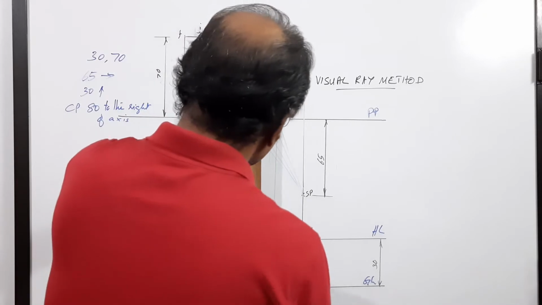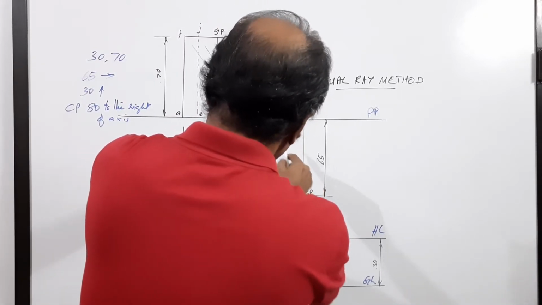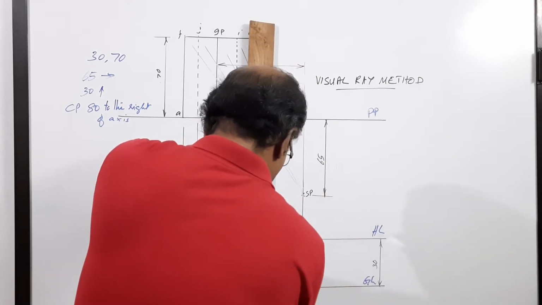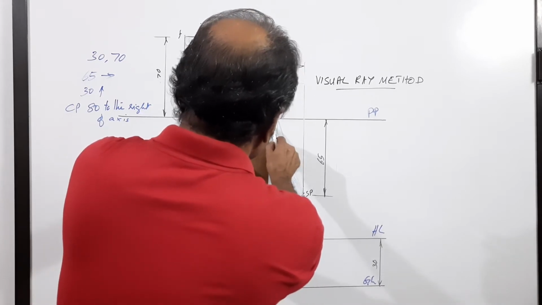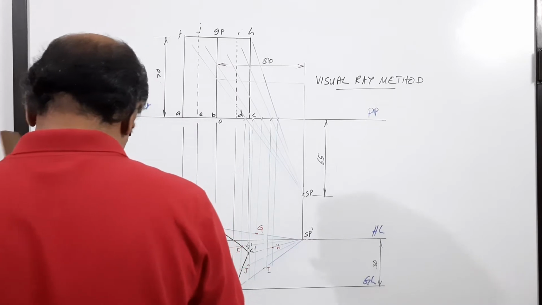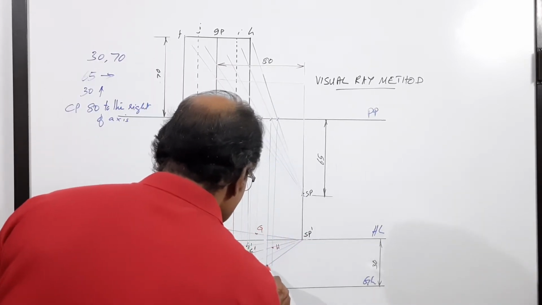There is some deflection for I. I has to be a little bit to the right side. So I am adjusting that. Okay. So where is I? This is I.